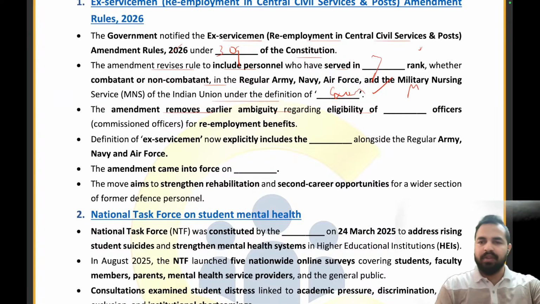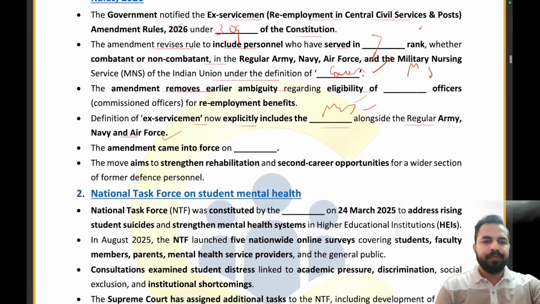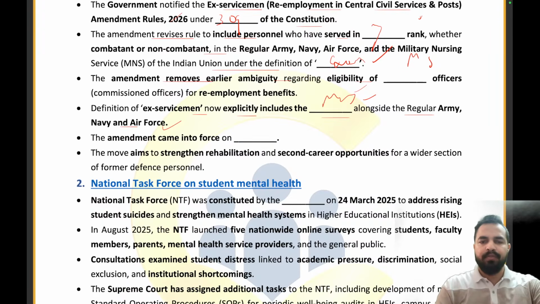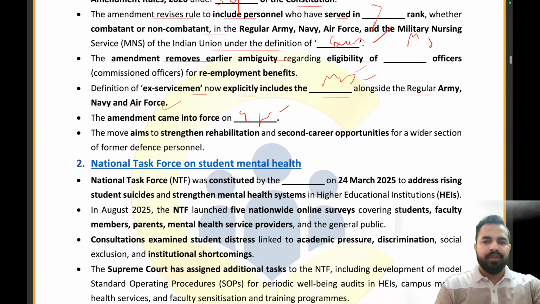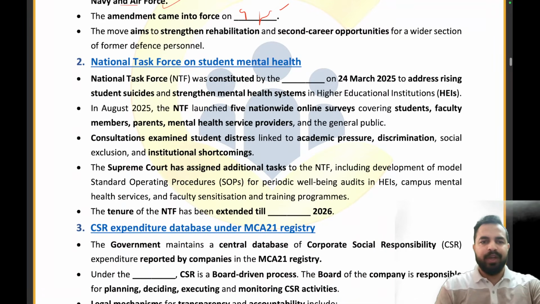Military nursing service officers. Absolutely right. The definition of ex-serviceman now explicitly includes the dash alongside the regular Army, Navy, and Air Force. The definition of ex-serviceman now explicitly includes the military nursing service officers. Clear? The amendment came into force from 9th February 2026. That is the right answer. So that's all from this part. Let's move on to the next news article. The National Task Force was constituted by which organization on 24th March 2025?